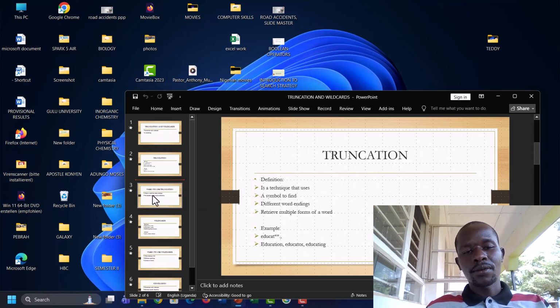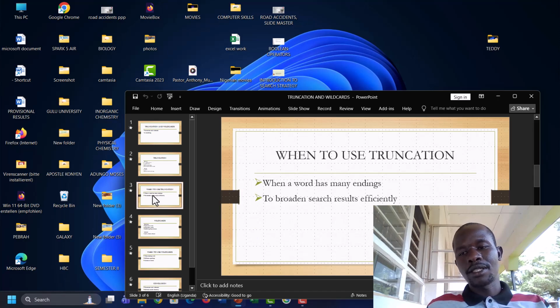So when do we use truncations? We use them when a word has several endings, as I've stated, or to broaden results efficiently so that somebody can understand several word endings. For instance, some words may have different endings and may cause problems of understanding for several learners who are doing research.